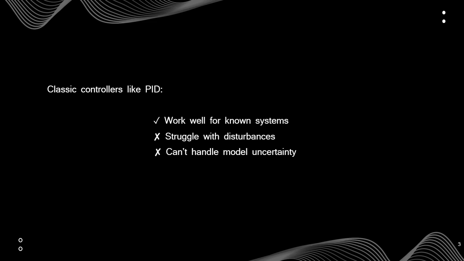As we saw in the last video, PID can do well until something unexpected happens. It doesn't know how to adapt because it assumes the model is perfect. What if we could build a controller that actually embraces the uncertainty?